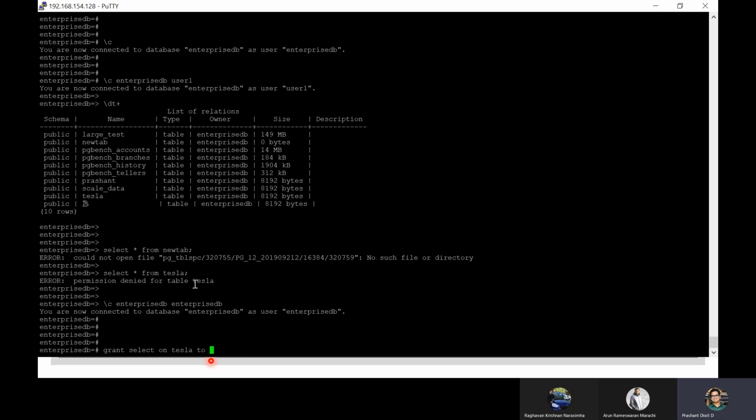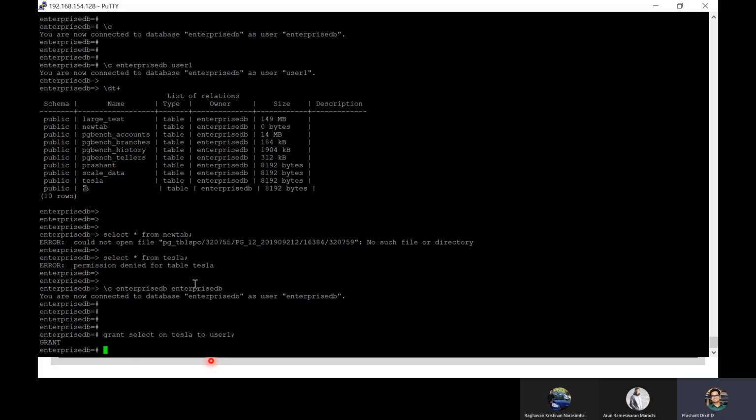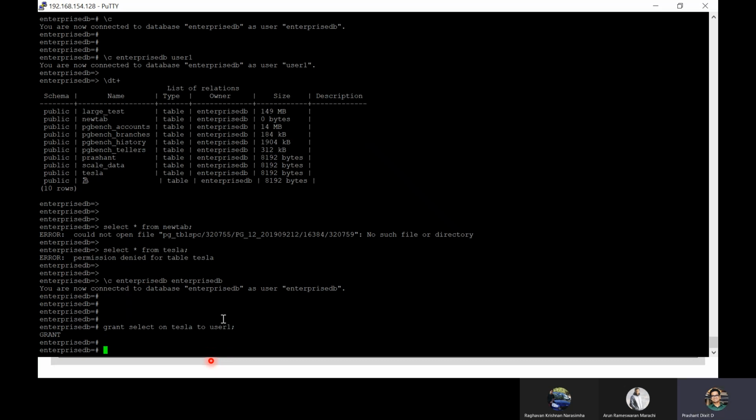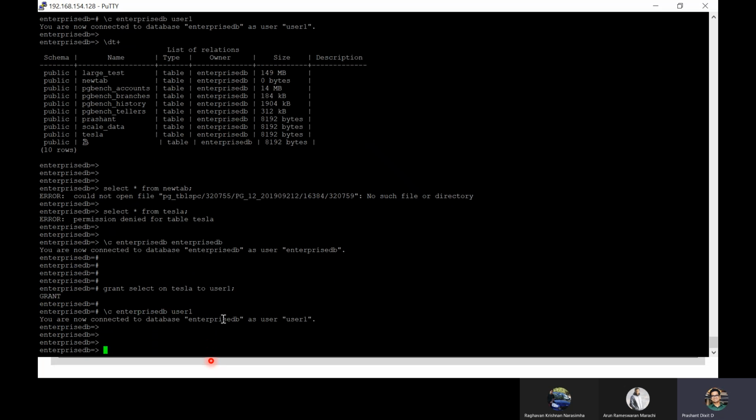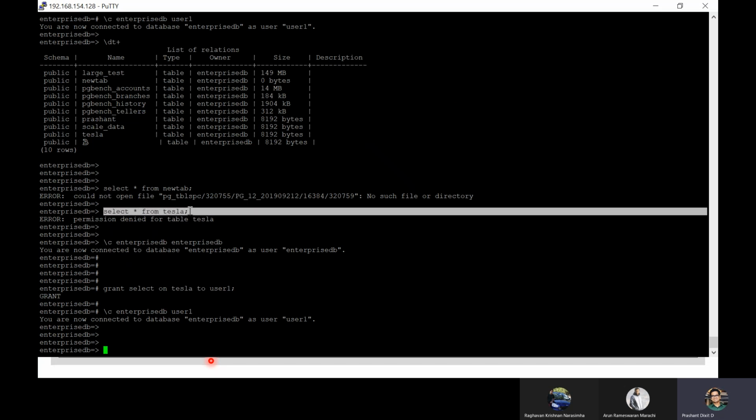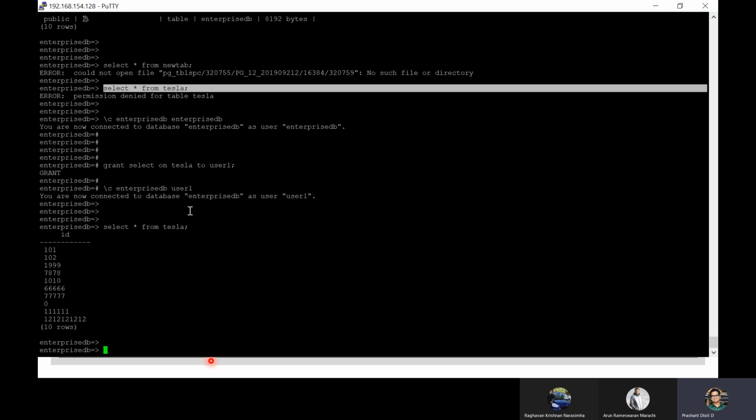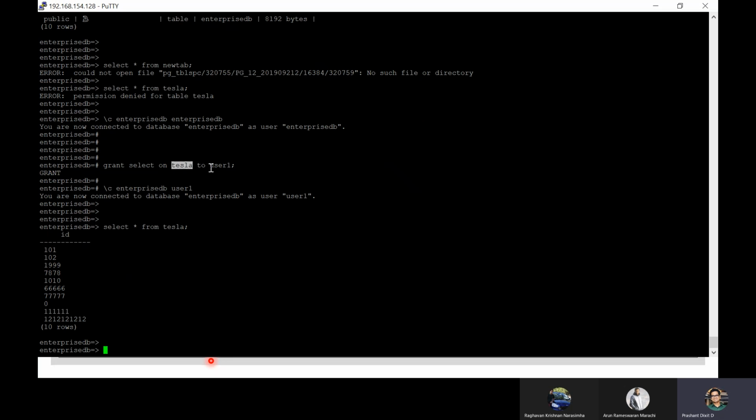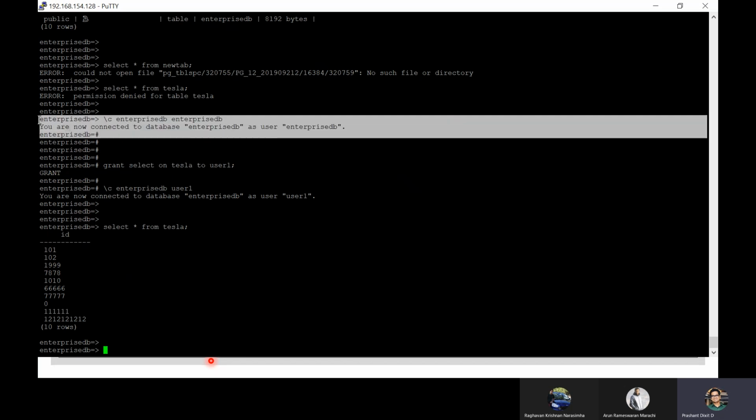Tesla to user one. Yeah, the grant is successful, right? Now if you go back and try as enterprise DB user one, now you're connected to user one, right? If you remember, earlier when we tried to do a select, we got a permission denied message, but this time no. This time, because we granted select permission on the Tesla table to user one, right? Earlier this user one was missing the privilege to even do a select on table Tesla. That's the reason he received this error, right?